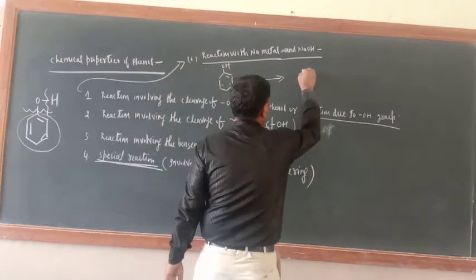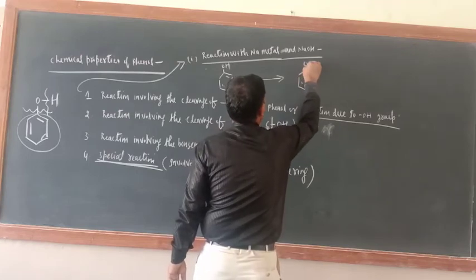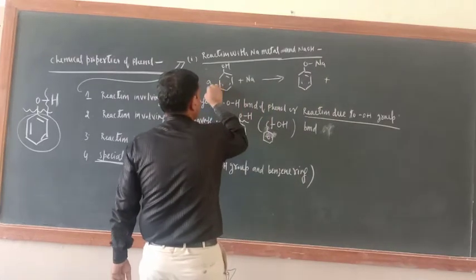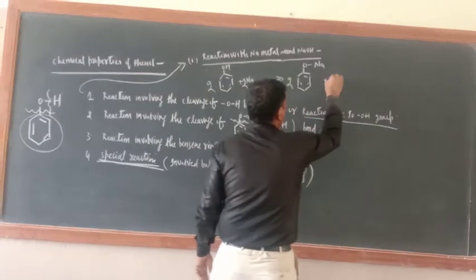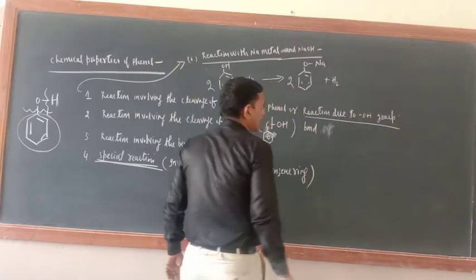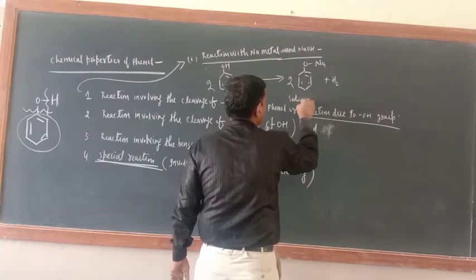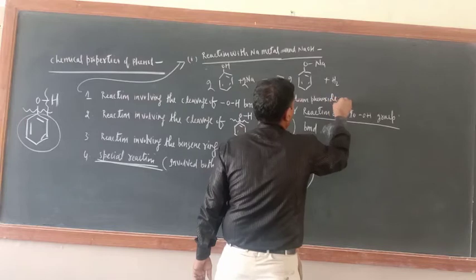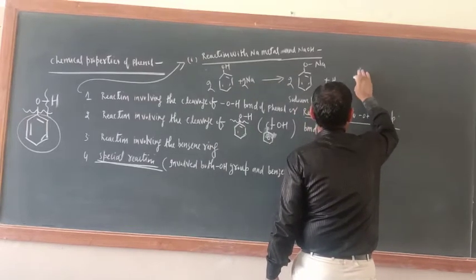The product is C6H5ONa plus, taking 2 of each, H2. So hydrogen gas is removed. The name of this product is sodium phenoxide.